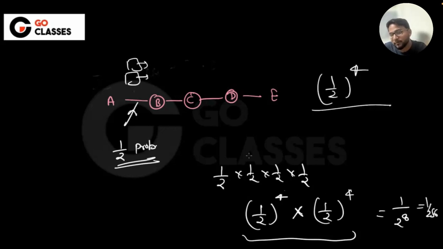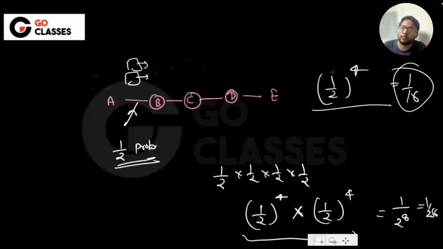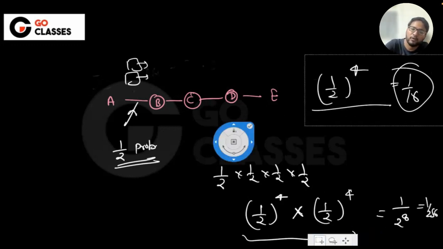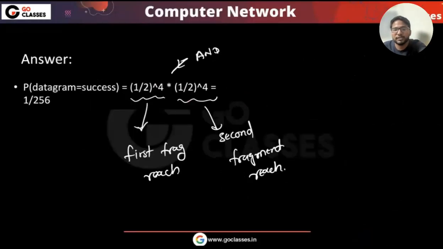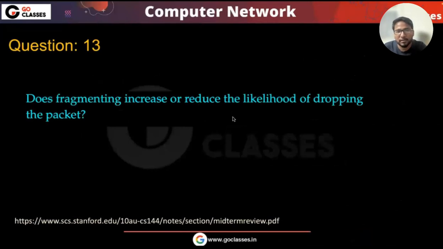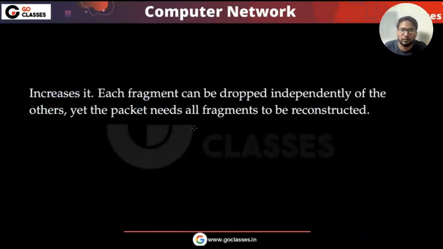If there are multiple fragments, then the chance of reaching is actually decreasing. First it was 1 upon 16 probability of reaching E, now it is 1 upon 256 probability, right? Because if any of these is lost, then the whole packet is lost. So the chance of loss is actually increasing. So I will say here the fragmentation is increasing the likelihood of dropping.